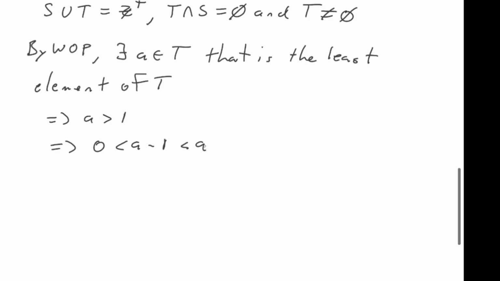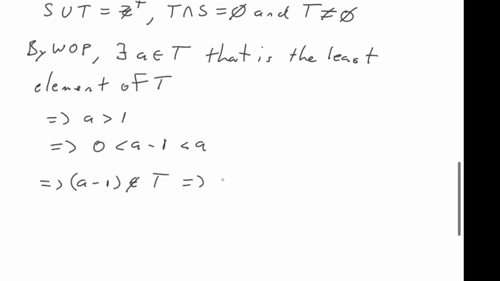Since A is the least element in T, that means A minus 1 can't be in T, right? So this means A minus 1 is not an element of T. And of course, if it's not an element of T, where else could it possibly be? It must be in S, right?